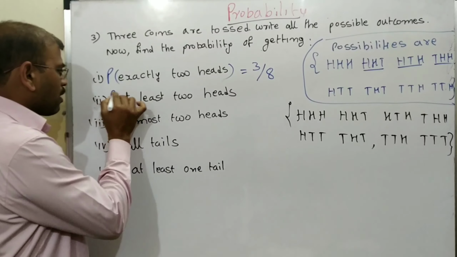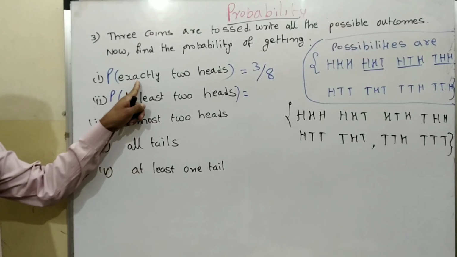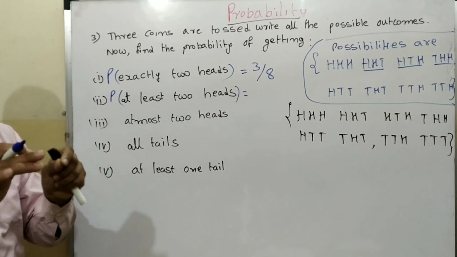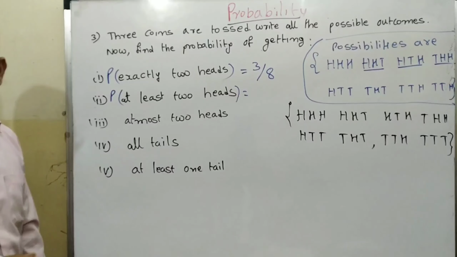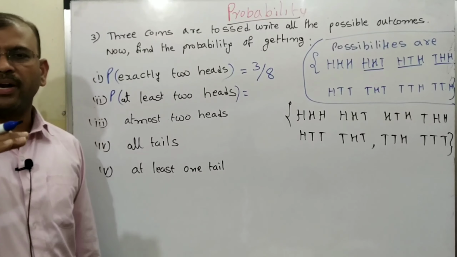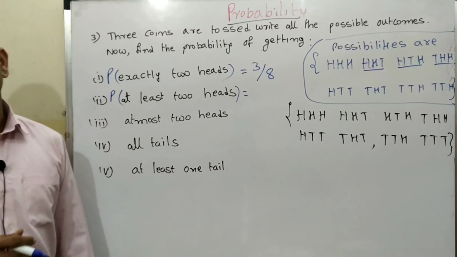The next one. Probability of at least 2 heads. Here the question was exactly. Exactly means we take only the 2 heads. Here at least 2 heads means the minimum should be 2 heads. Maximum can be anything.